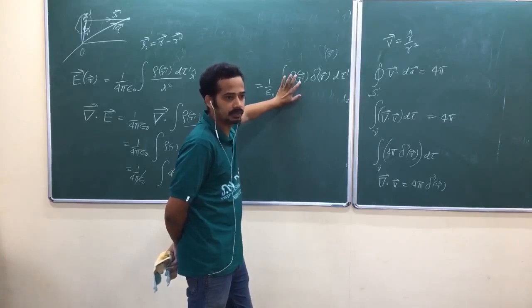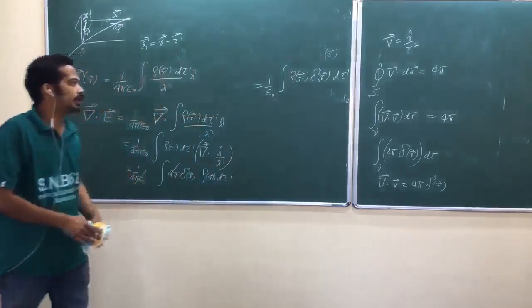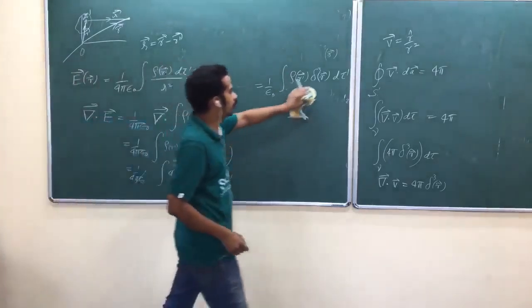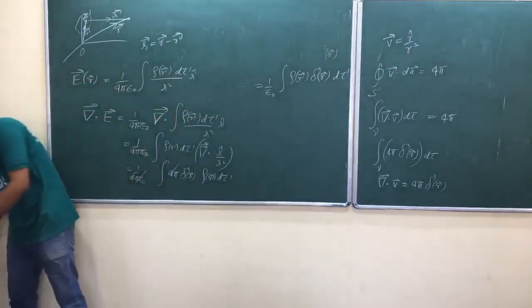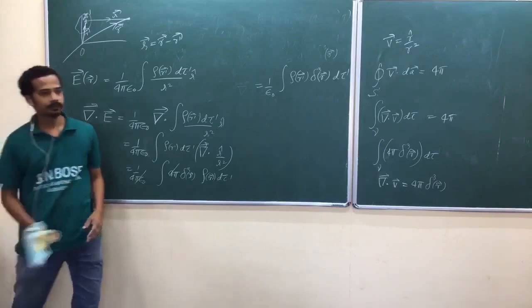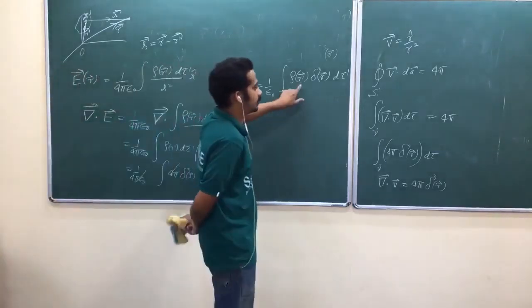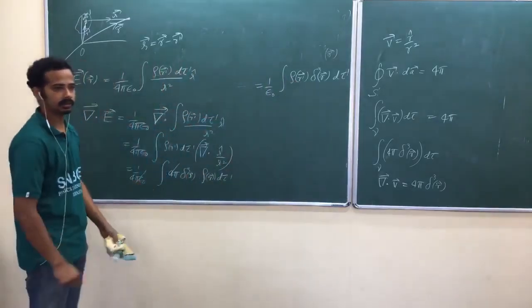Am I right? Now what I do here is run this integral throughout the region, all space, the entire region. Why? Outside that one this is 0 anyhow. Is that okay? Outside that one that is 0 anyhow.